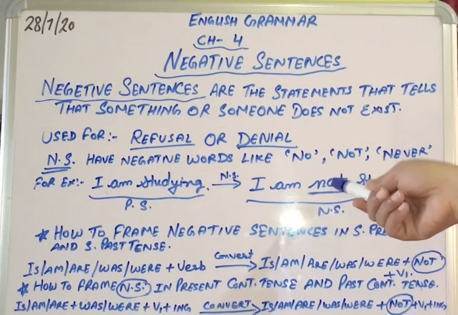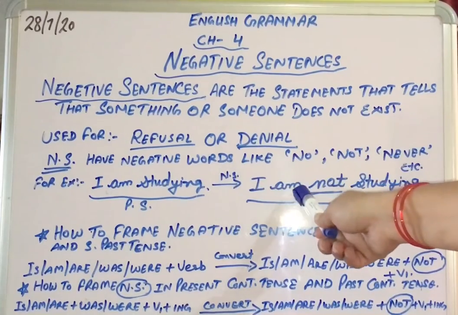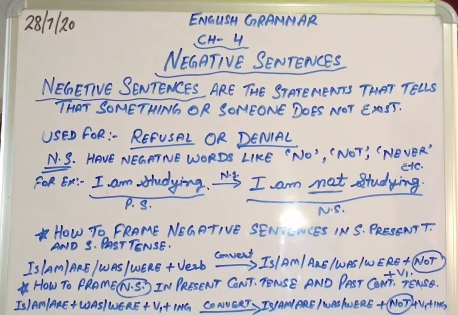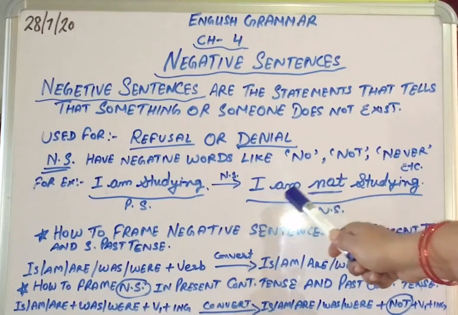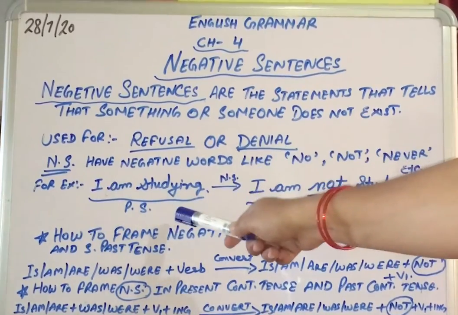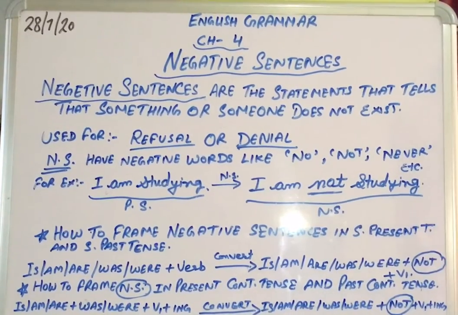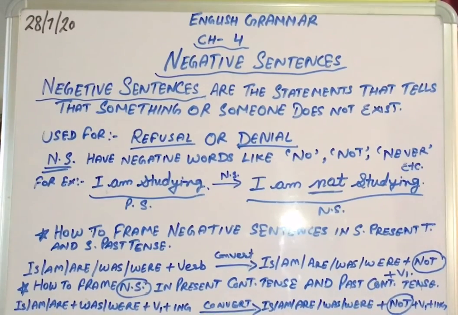We have to add the word no or not after the helping verb. Now the negative sentence will be I am not studying. I am not studying is the negative sentence of the positive sentence I am studying. That's how we can convert positive sentences into negative sentences.